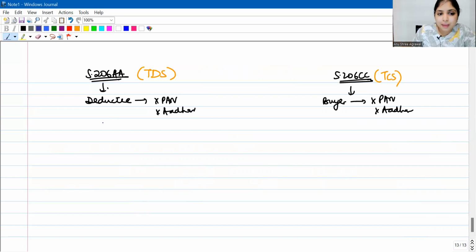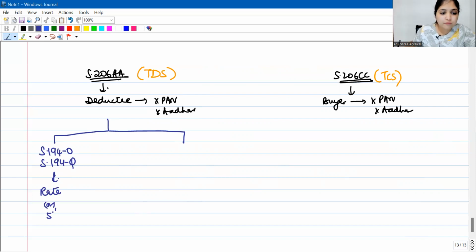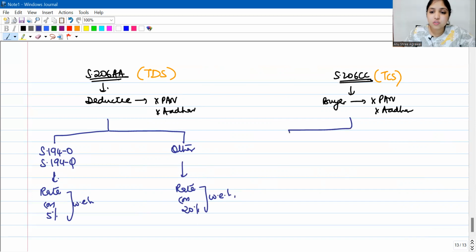If he is neither giving PAN nor Aadhaar, then you will see which section are you deducting tax under. If you're deducting tax under 194O or 194Q, then you will see what is the rate which is applicable in that particular section, or 5% you will pick whichever is higher. If it is any other section, you will see what is the rate prescribed in that section, or 20% whichever is higher.